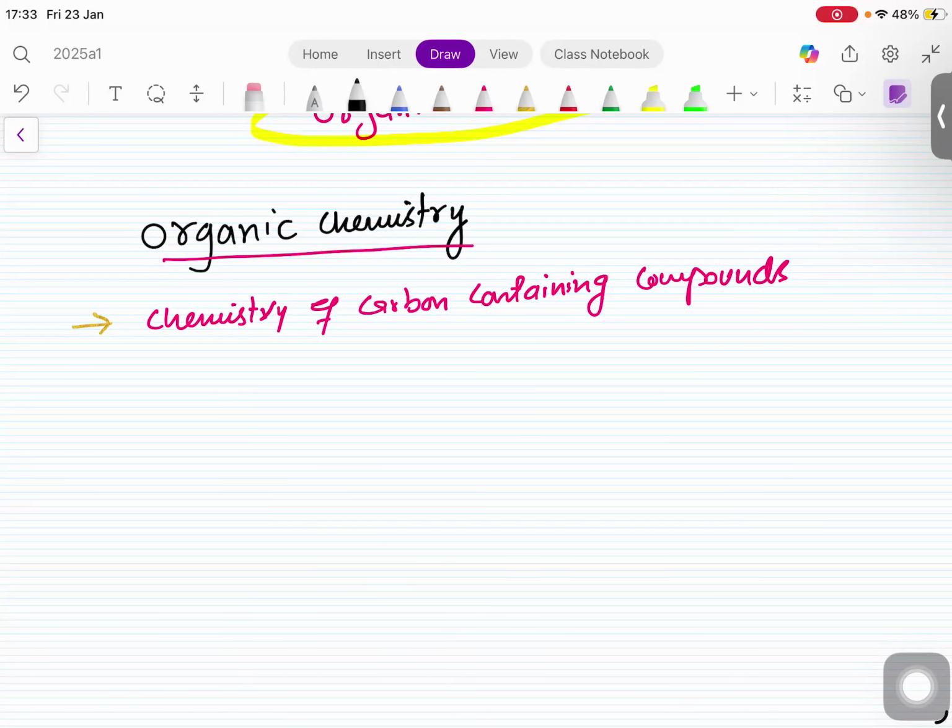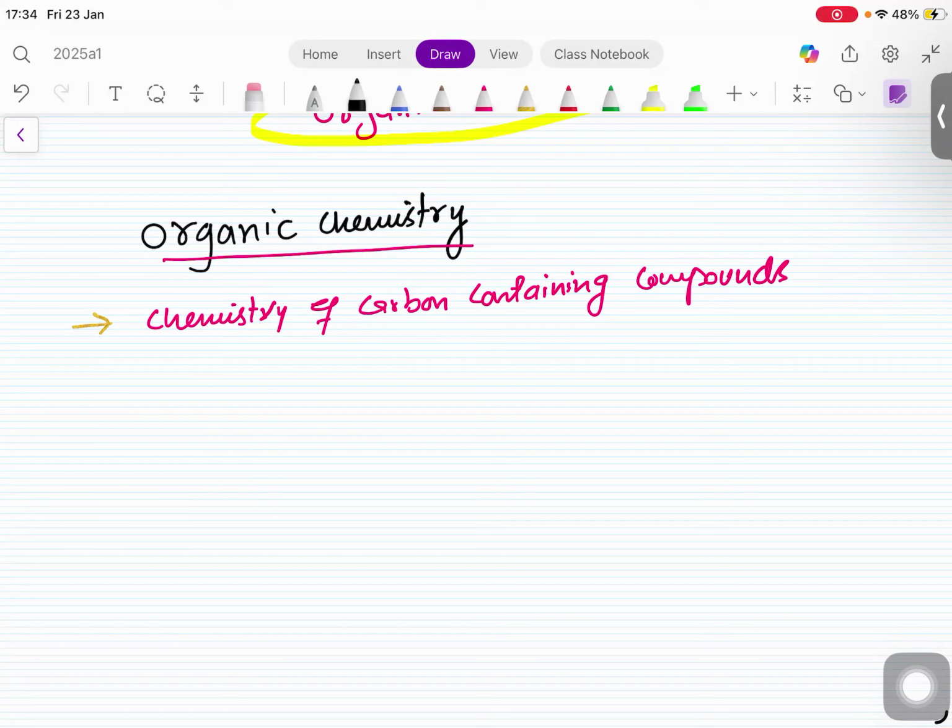For the sake of analogy, around us, anything which we eat, the food, the meal, is organic. Any medicine which we take is organic.